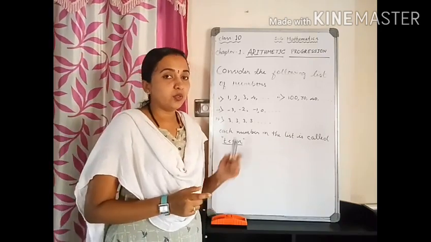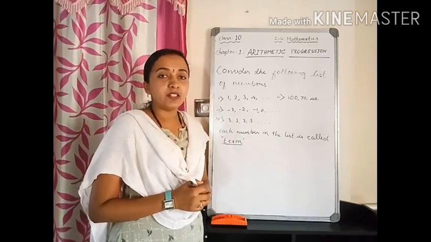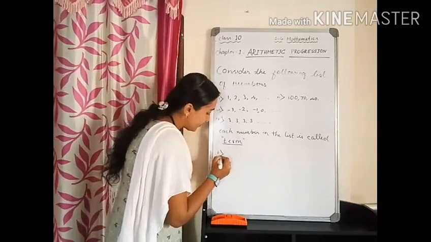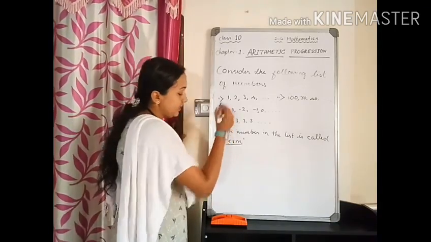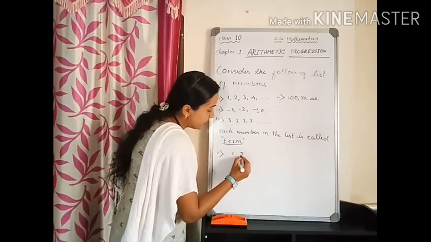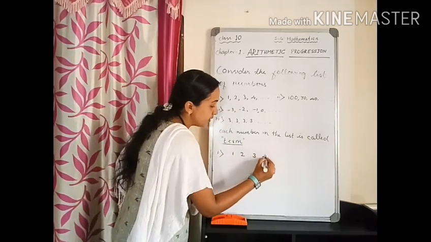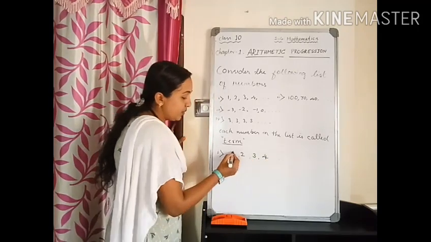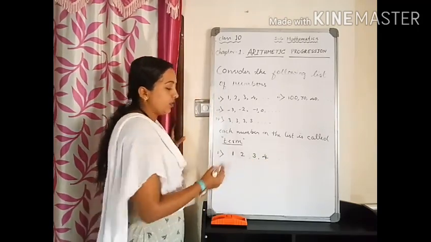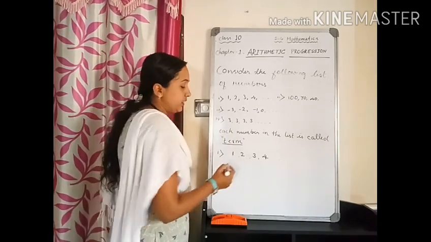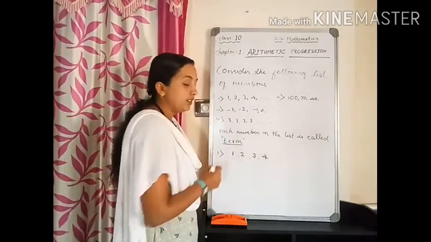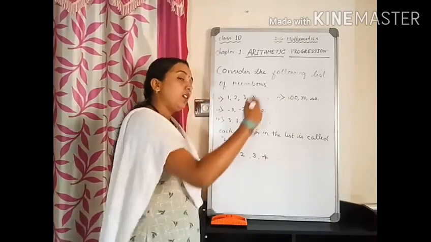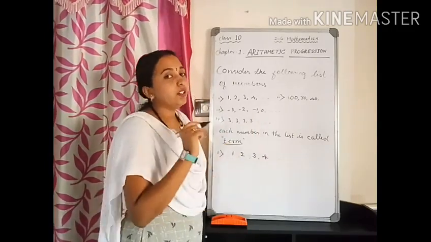Okay, children, do you notice any pattern here? Let us check, taking the first case. The first number is called the first term, the second number is called the second term, the third number is called the third term, and so on. The last term is called the nth term.